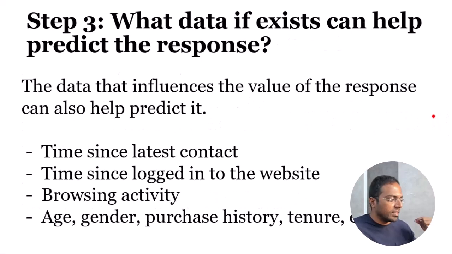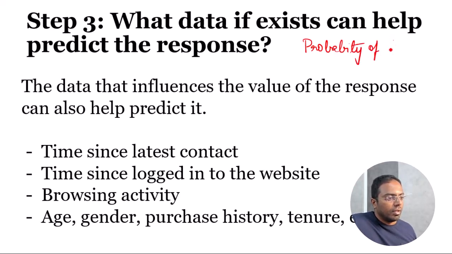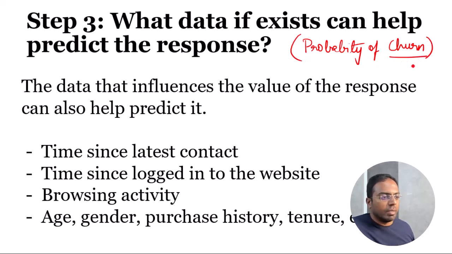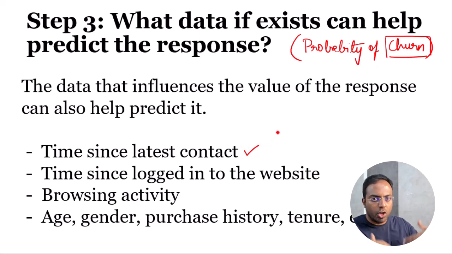Now, once that is identified, we want to estimate the probability of churn for every customer. In order to estimate this, you need to think about what information we need to know about the customer that will tell us if that customer is going to stop buying from the company. This can be told by, for example, the time since the latest contact. The customer has been making various customer service calls to the company.